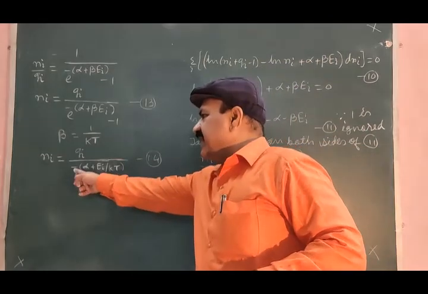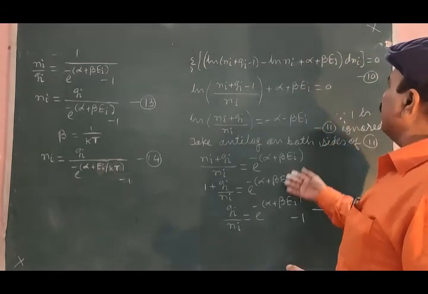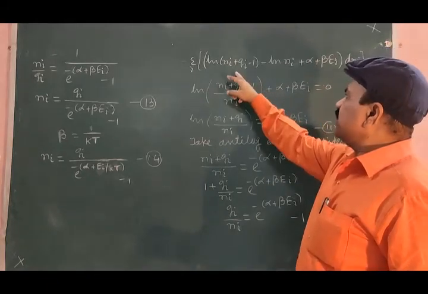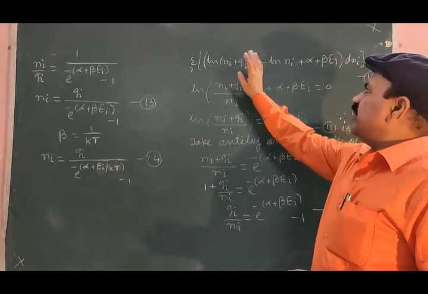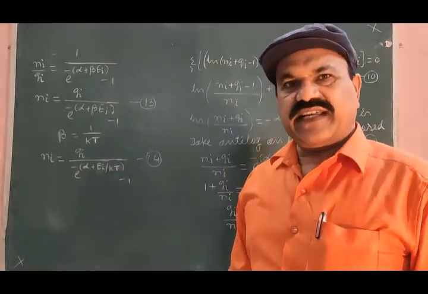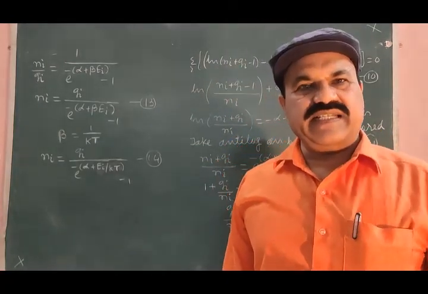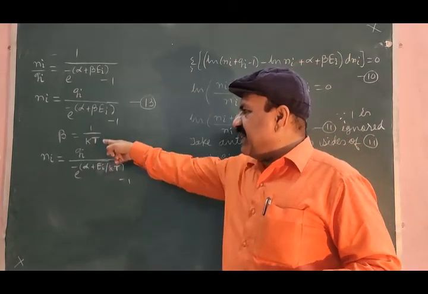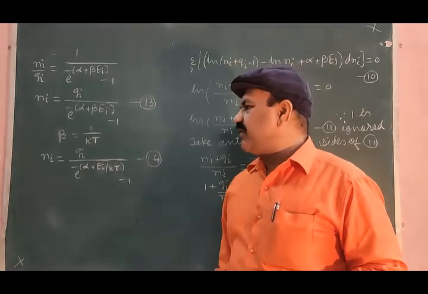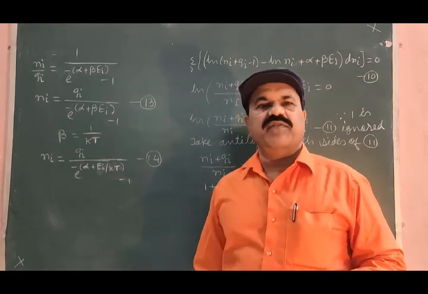This sign can be changed, can be made plus if you want, provided in equation 9 when you are left with log of this and log of this, take minus common and send to the other side. So this you may further write as ni is equal to gi divided by e to the power alpha plus beta ei. If beta is replaced by 1 by kT, ni is equal to gi divided by e to the power alpha plus ei by kT minus 1, equation number 14.